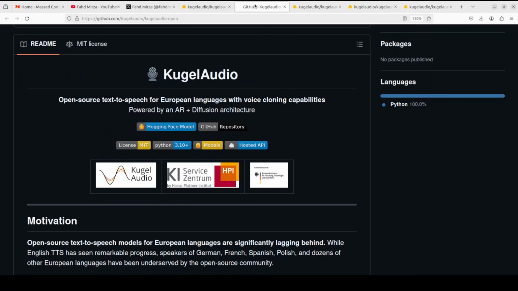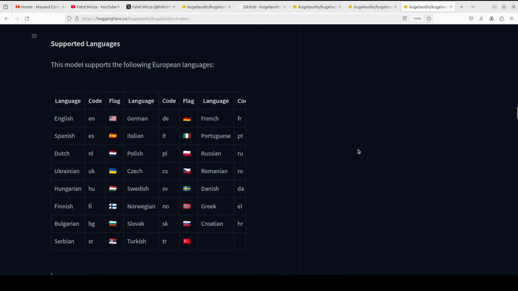This model is built on Microsoft's Vibe Voice architecture and trained on 200,000 hours of speech data from 23 European languages. And let me quickly show you the list of languages it supports. These are the ones, which is quite comprehensive, given the geography of Europe. I think it covers almost all of the major European languages, and I'm more than sure this list is going to grow more. So let's get it installed and we will also test how exactly this works.